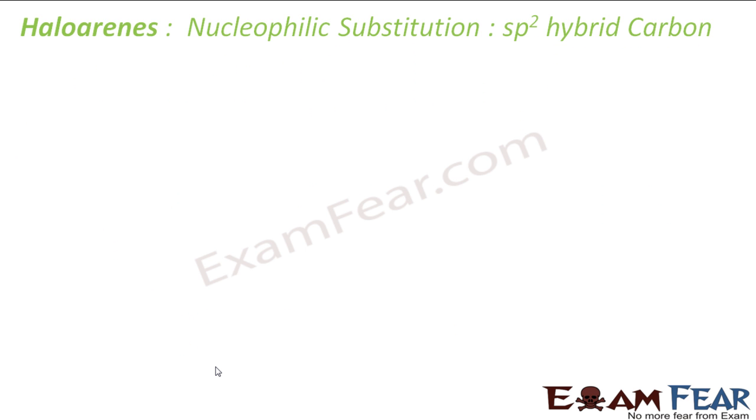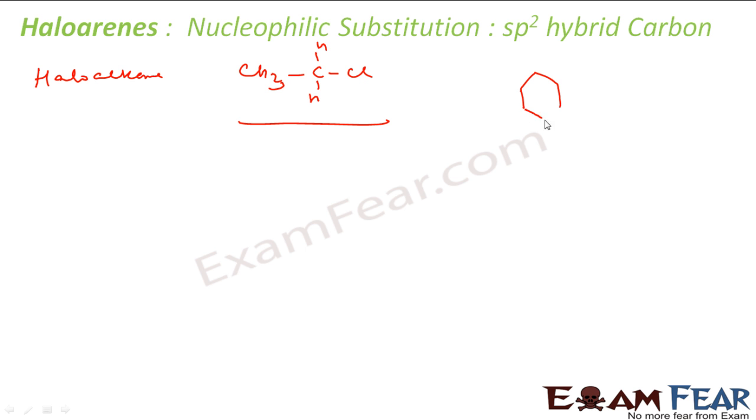Now we'll try to explain why nucleophilic substitution is difficult because of sp2 hybridization. If you take a haloalkane, let's suppose this is CH3CH2Cl, and let's take one haloarene, chlorobenzene once again. So if you see this carbon, this is my hero carbon. In this carbon, it is 1, 2, 3, 4, that is sp3 hybridized. See this carbon, 1, 2, 3, that is sp2 hybridized. So the hero carbon here is sp3 hybridized, here it is sp2 hybridized.